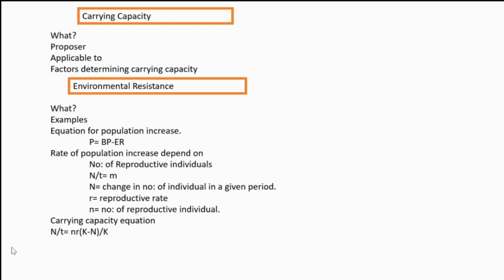Then carrying capacity. For carrying capacity, this equation also you need to learn by heart. N by t is equal to n r (K minus n) divided by capital K. K is a constant. Small n is the number of reproductive individuals. Capital N means change in the number of individuals in a given period. R is the reproductive rate.